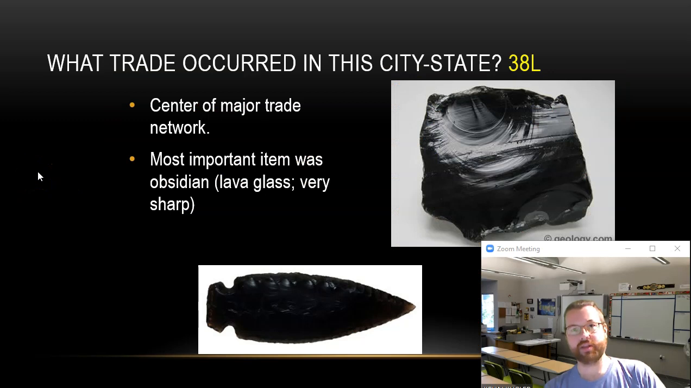So in this city-state, and eventually with the Aztec, it was an area of major trade. The most important item that they traded around this area was lava glass, also known as obsidian. Obsidian is a very sharp material, and it used to be used in eye surgery. Mostly eye surgery uses lasers now. But the point is, it's very sharp.